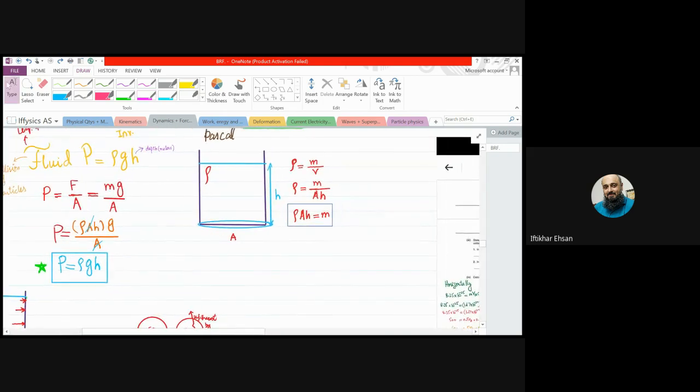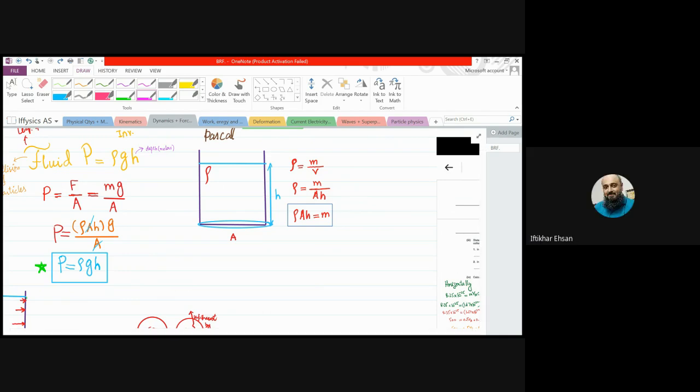Now coming to this part, as we know, density is equal to mass over volume, and if we are having an area of cross section of the container and the depth of the liquid, we multiply the area by the length of the side h, that gives you the volume. So can we write volume as A into h? Is it possible, Sarosh and Hassan? Yes, sir.